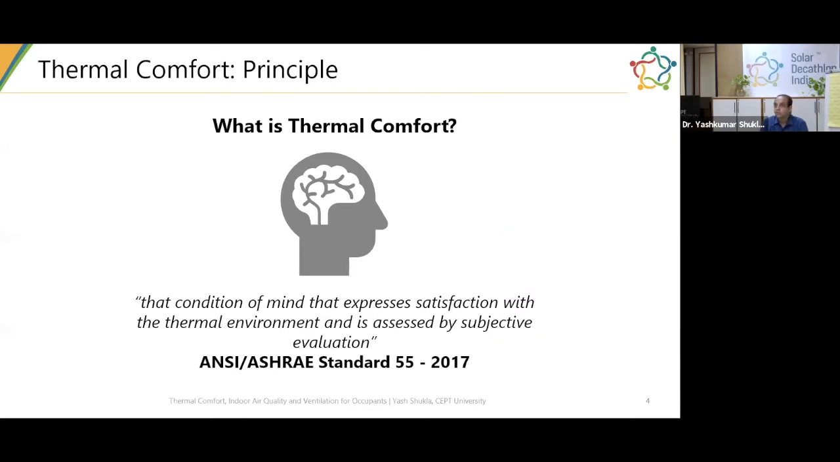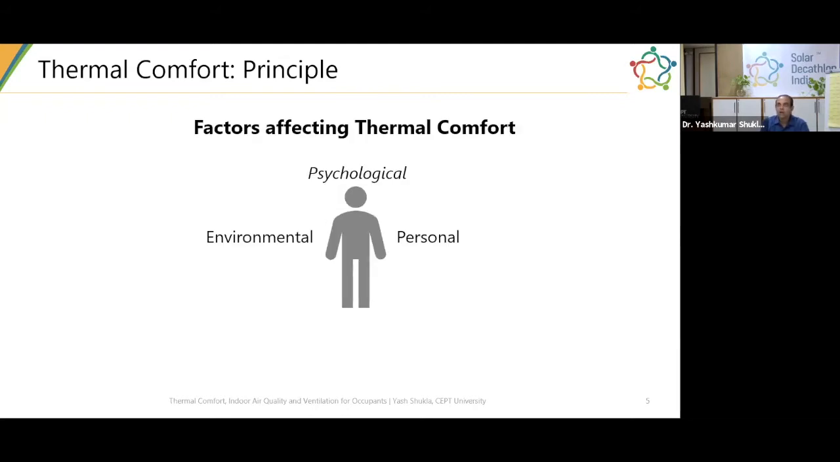What is thermal comfort? As you might have read in the self-learning module, it's a condition of mind that expresses satisfaction with the thermal environment, and it's a subjective evaluation. So it's very important to understand that it's actually a subjective evaluation and depends on many factors that ultimately determine thermal comfort in buildings. There are three main areas in which you can divide the factors that affect thermal comfort, and you might have studied them again in your self-learning module.